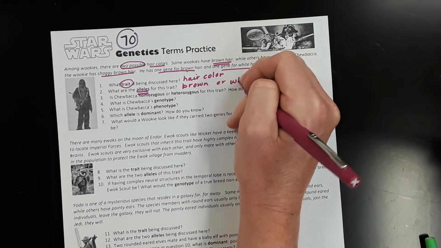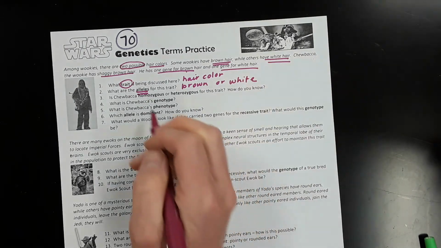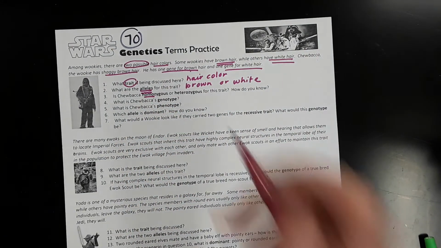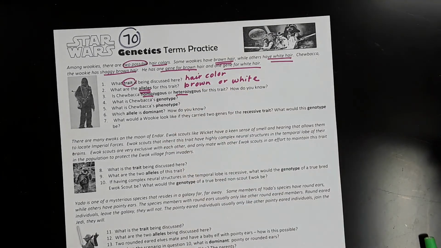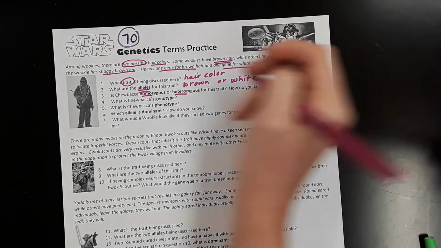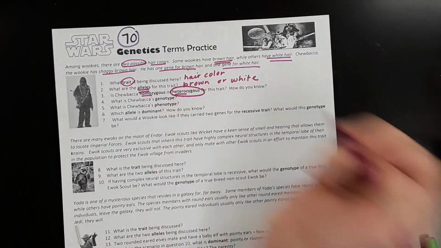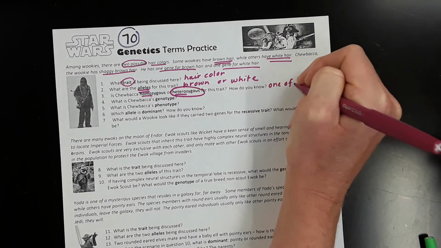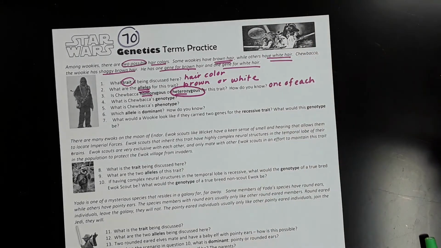It asks, is Chewbacca homozygous, meaning he has two of the same alleles for hair color, or is he heterozygous, does he have two different? If I look at that last sentence, it says he has one gene for brown hair and one gene for white hair. If he has one for brown and one for white, then he's carrying two different alleles for the trait. So I know that he is heterozygous. And how do I know? He's carrying one of each, one for brown fur and one for white.